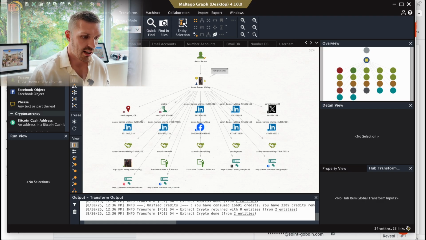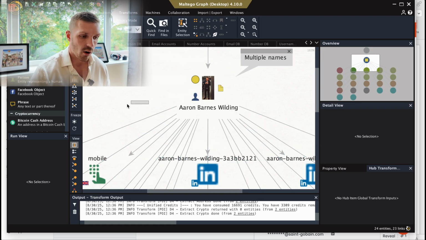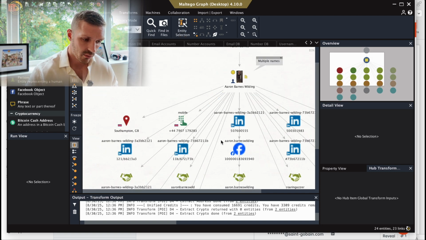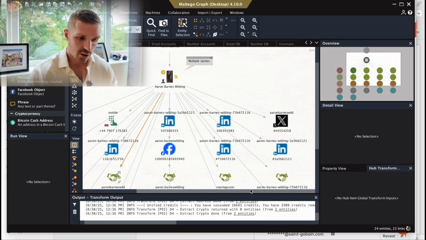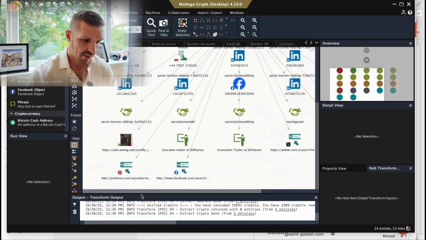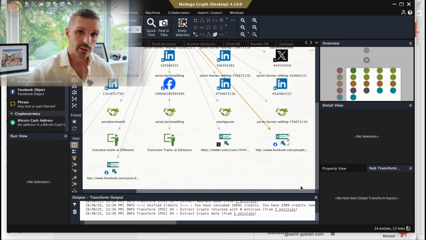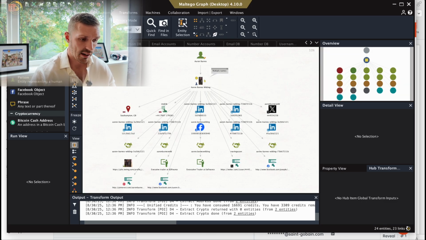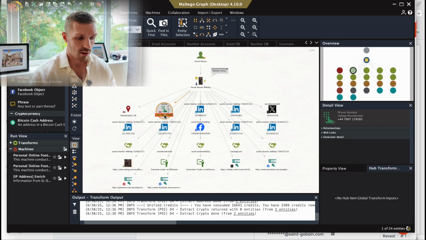Very powerful. So we see here, we've got an old embarrassing selfie of myself. We've got an old personal mobile number. We have my Facebook account. We have usernames. We have my old Twitter. We have various old job titles, Pinterest, usernames. So there's a lot of personal information linked to me just off that one search. So I want to save this. I want to use it for later, but it just goes to show the personal number is a big one, because that was a number I've used for a lot of my life.